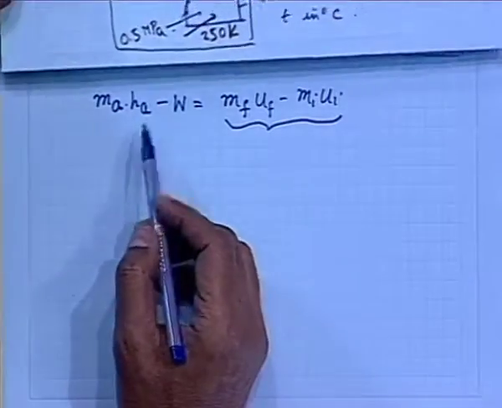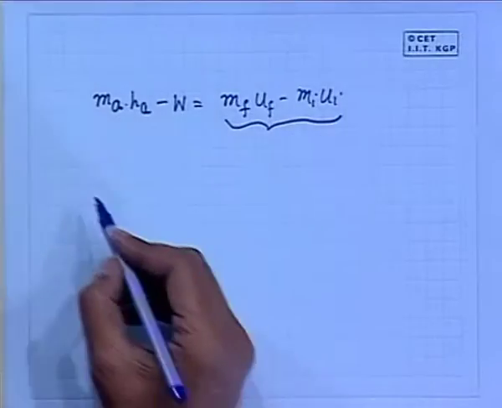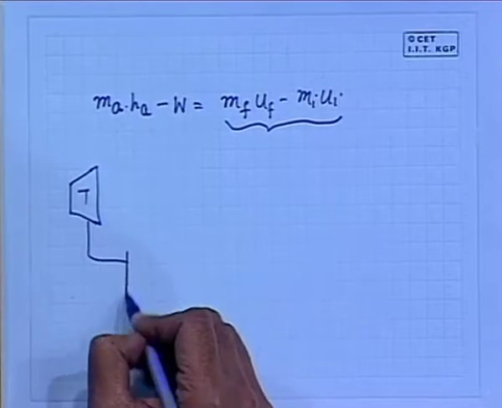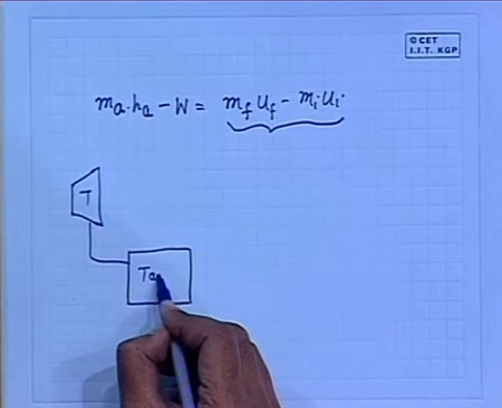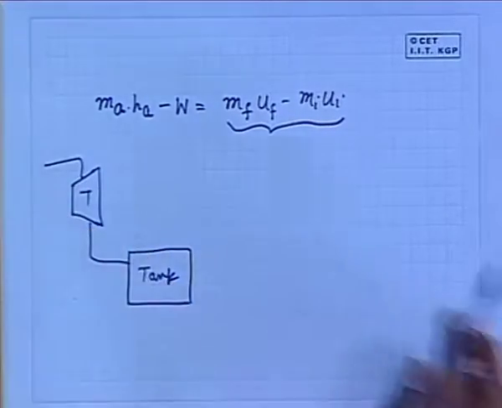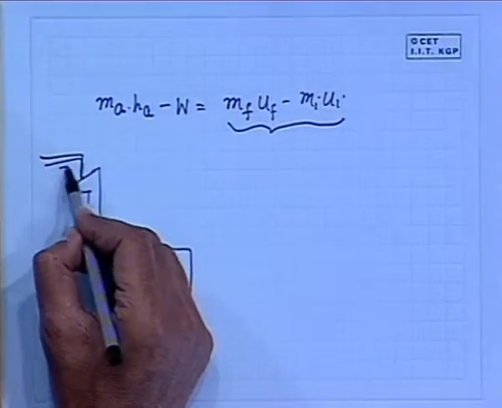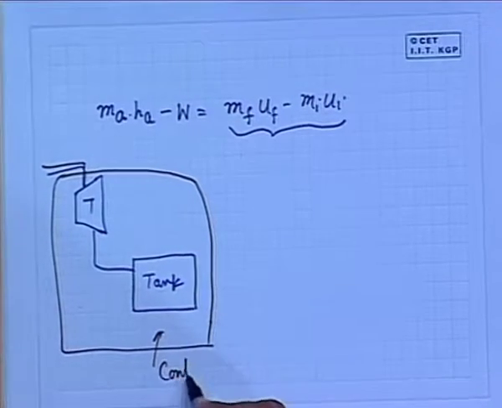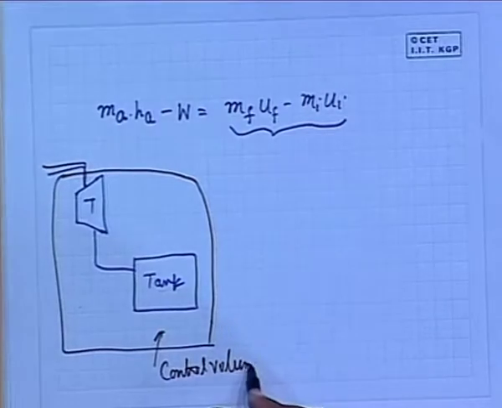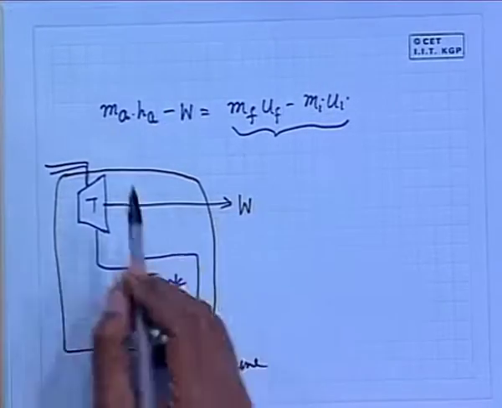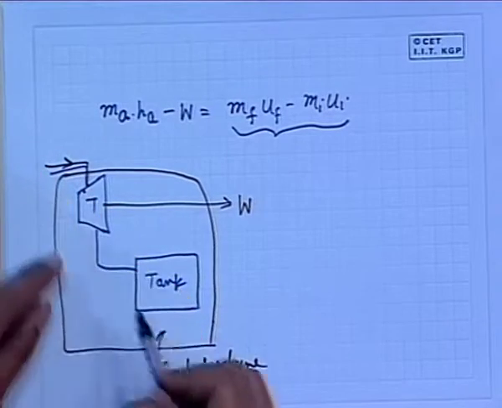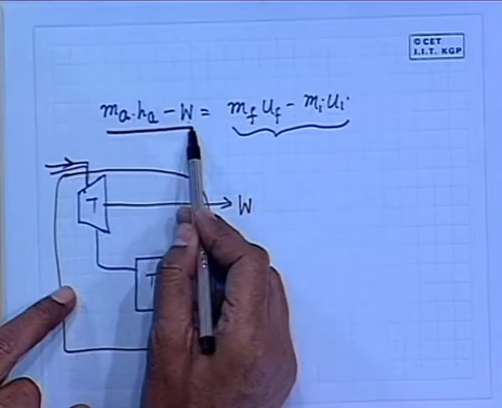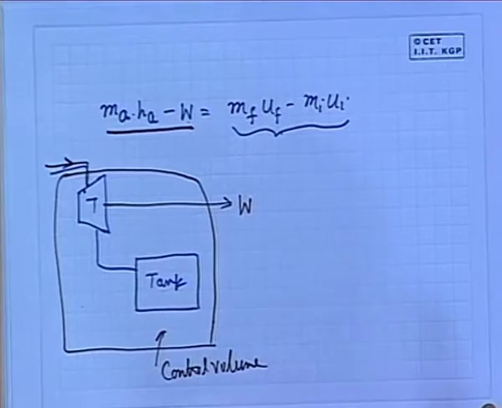So, therefore, here also you can write this. If I again draw the picture, this is the turbine quickly, this is the tank, and I am considering this as the control volume. Now, here one point is very important. This is the energy entering the control volume, there is no exit from the control volume. This is the work done by the control volume, that means this minus this must be equal to the increase in internal energy of the control volume.